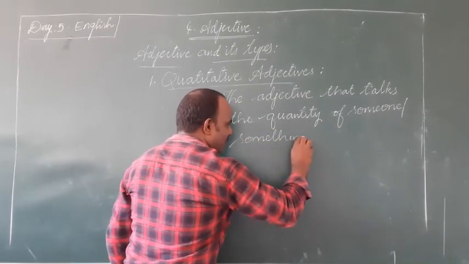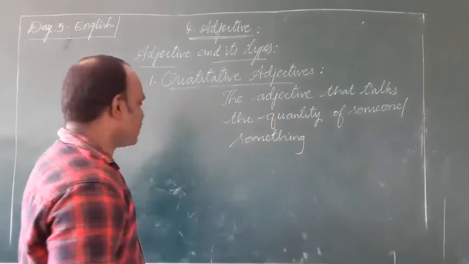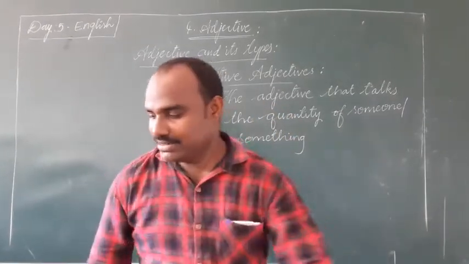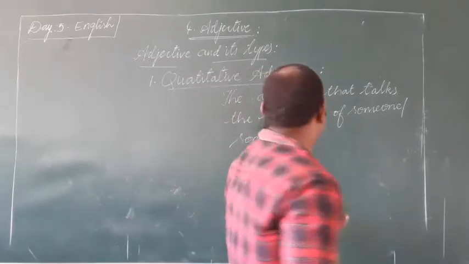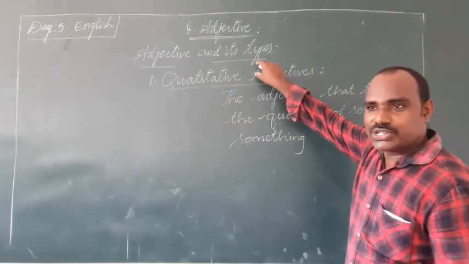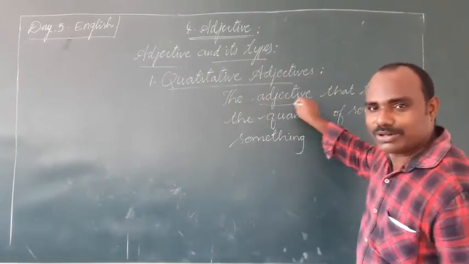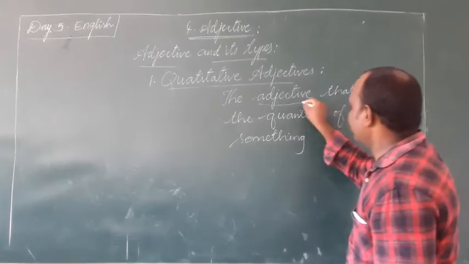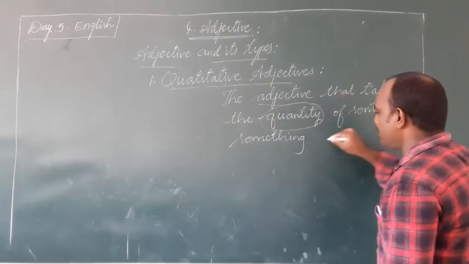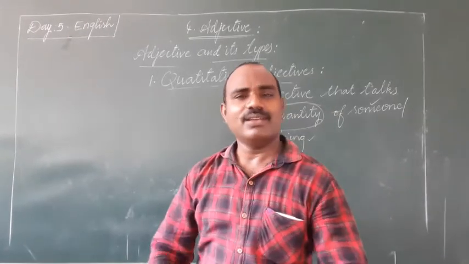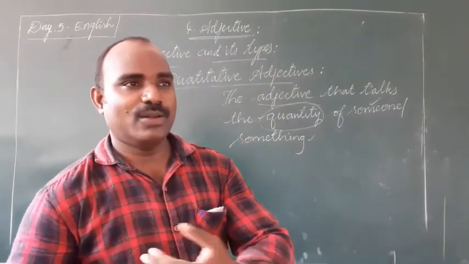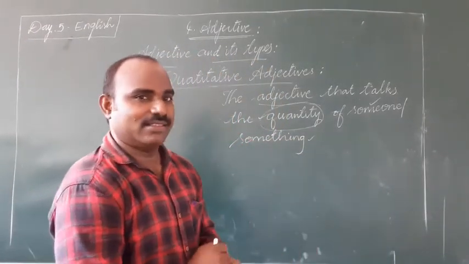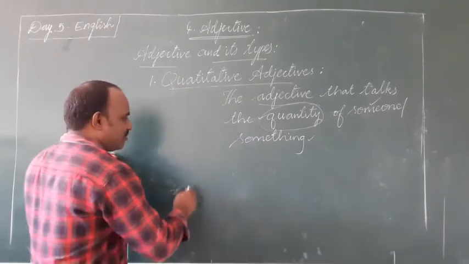The quantity of someone or something. See, look at this one. Quantitative adjective means the word or the adjective that talks about the quantity of someone or something. అంటే కొన్ని, కొంత, కొంతమంది. Like in this sense we use this one. For example,